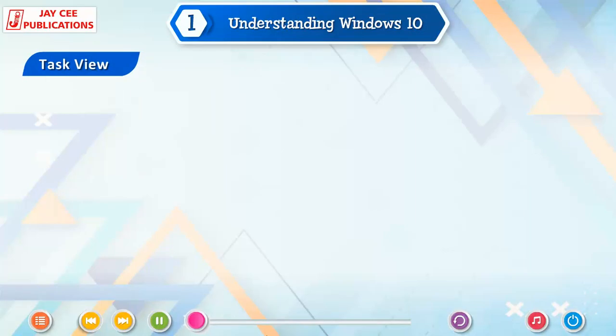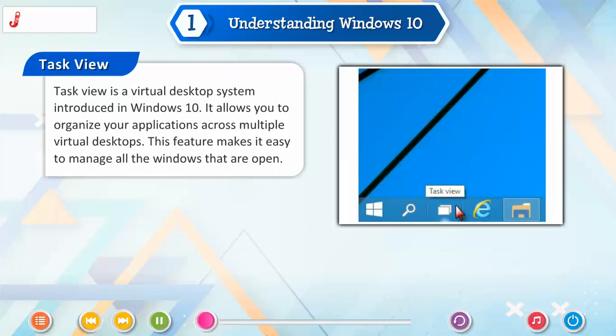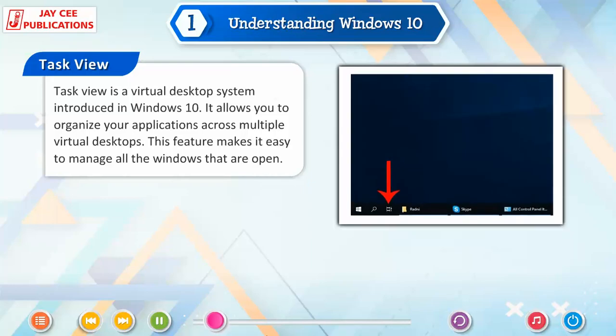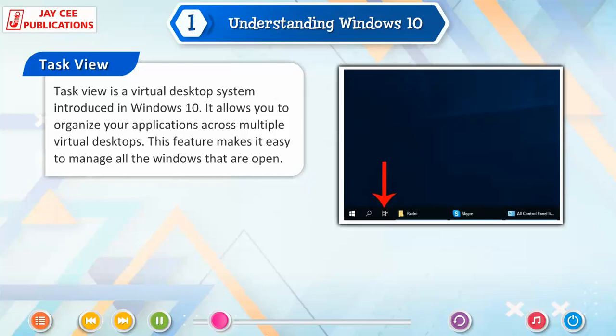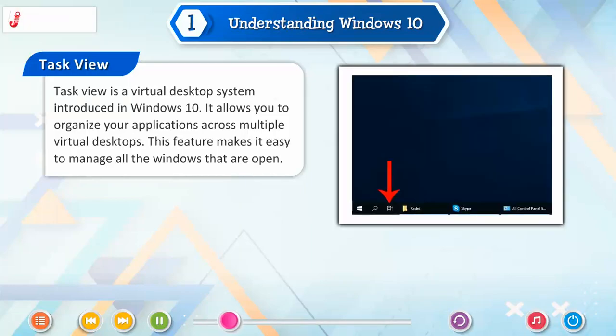Task View. Task View is a virtual desktop system introduced in Windows 10. It allows you to organize your applications across multiple virtual desktops. This feature makes it easy to manage all the windows that are open.